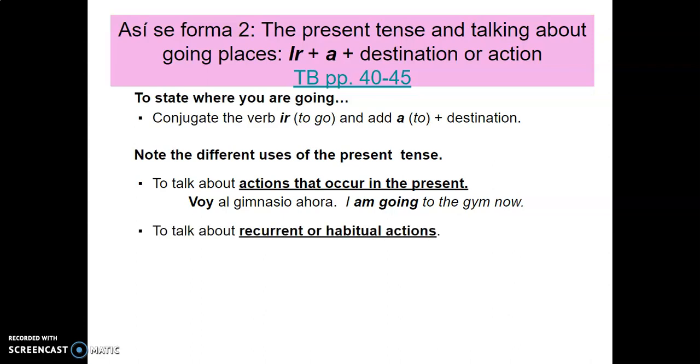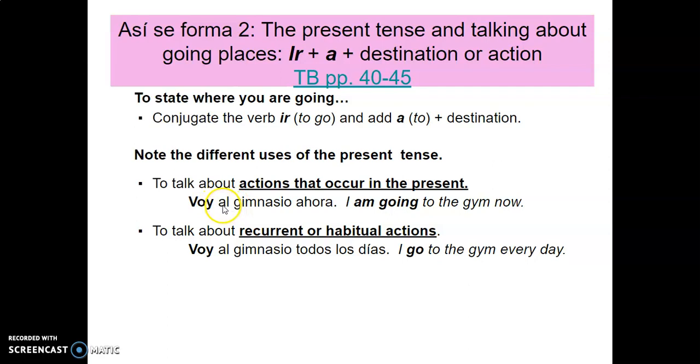We can also use it to talk about anything that we do habitually or over and over again. So like, I go to the gym every day. Voy al gimnasio todos los días. So again, we're saying I go or I am going, depending on the context here. So voy al gimnasio ahora, you're telling what you are doing right now. I am going to the gym en este momento. Whereas voy al gimnasio todos los días is just saying, in general, I go to the gym every day.